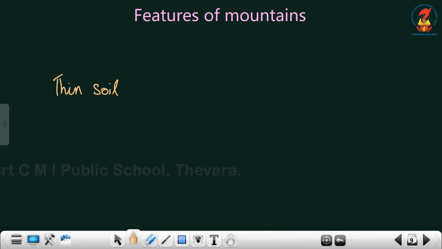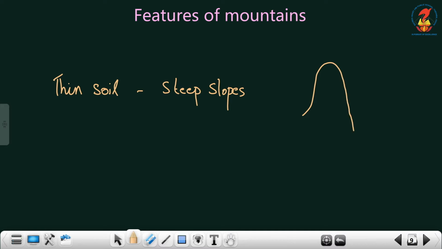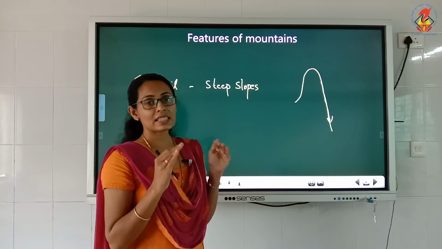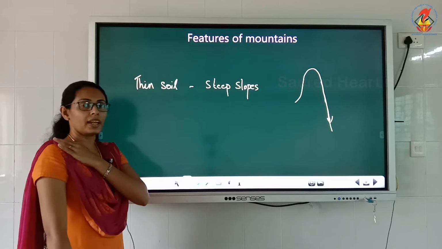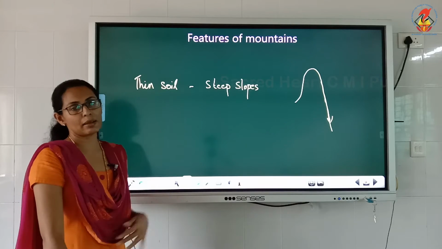Thin soil is there and also steep slopes. What do you mean by slope? For example, if this is the mountain, this is the slope. So this slope is very, very steep. So that is the first important feature, very thin soil and steep slopes.